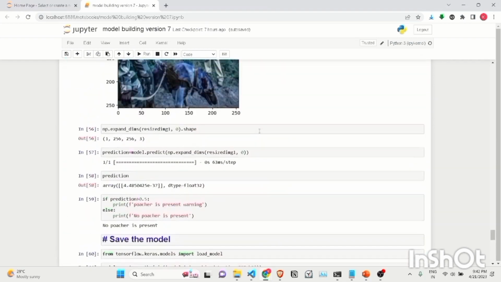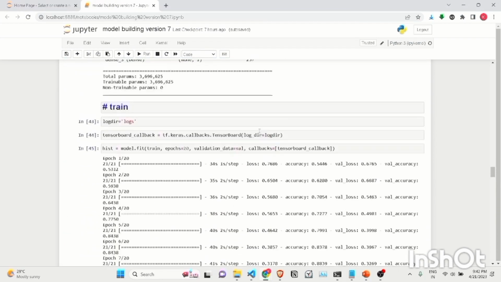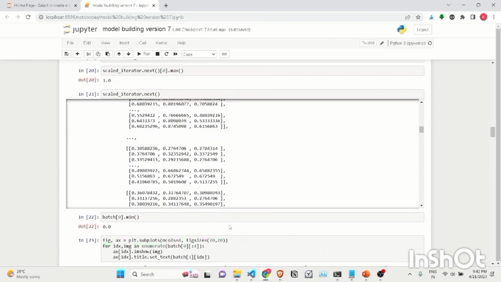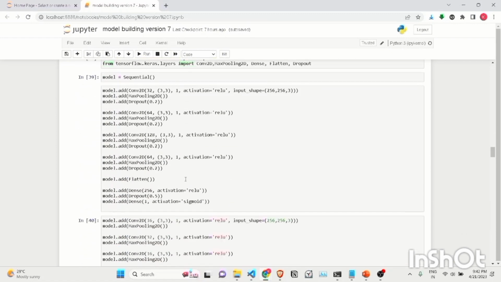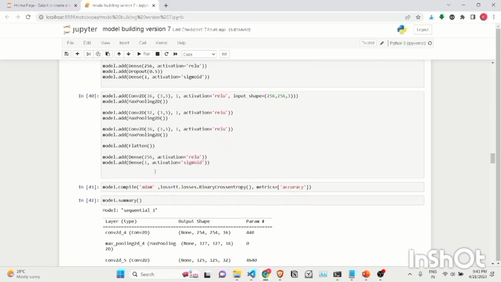I'll just give a brief overview of it. I've taken data, and as you can see in this diagram, I have 2 data sets. One contains animals and animal pictures, and the other is going to be the poacher, or the person who's killing animals. That's labeled as 1, and the normal other pictures are labeled as 0. It's a binary classification problem, and then this code is used for creating the deep learning model.